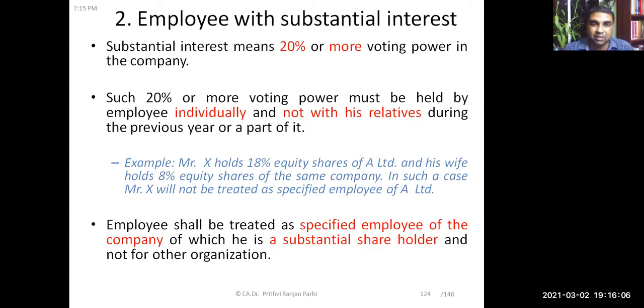Here you have to see that the 20% voting power must be held in his own name, not along with relatives. For example, if Mr. X holds 18% equity shares of a company and his wife holds 8%, then 18 plus 8 taken together is 26%. But still, Mr. X will not be treated as an employee with substantial interest, because individually he is holding less than 20%. Are you getting it? And in that case, that employee shall be treated as a specified employee only for that company, not for other companies.